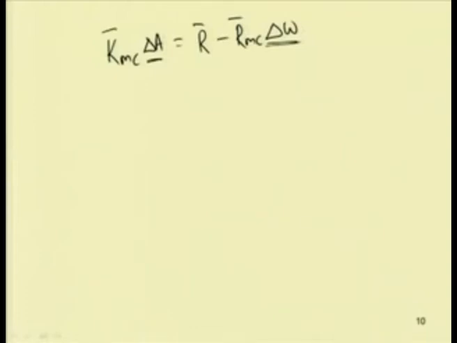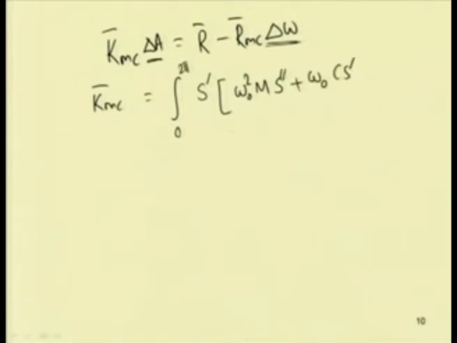Where k m c bar can be written, since we are applying the Galerkin method over a cycle, that is 0 to 2 pi, as the integral of S transpose into omega 0 square m s double dash plus omega 0 c s dash plus k plus 3 k 3 into S, d tau.